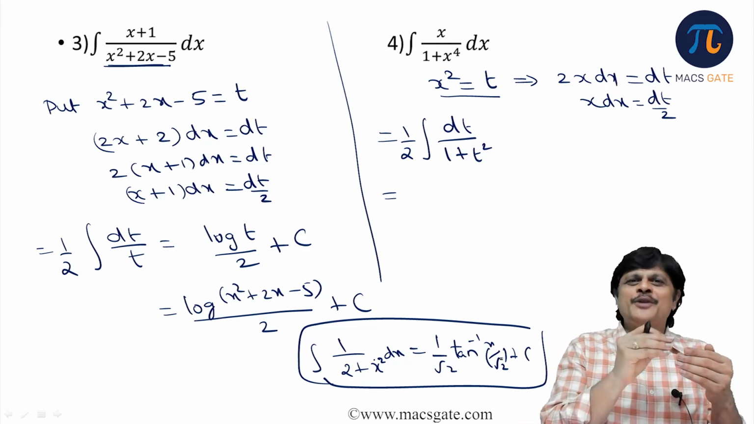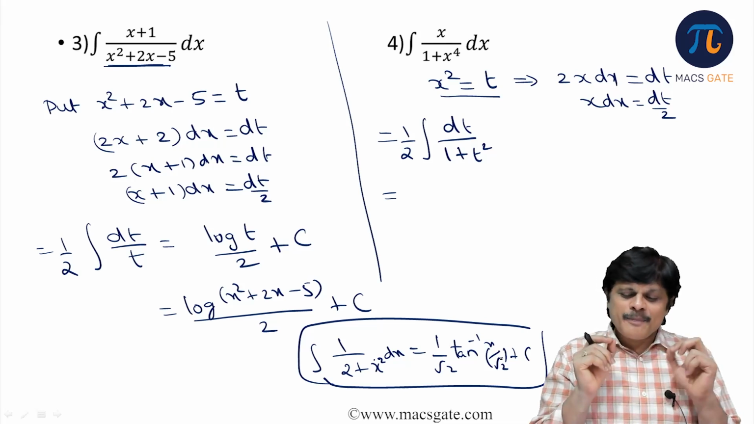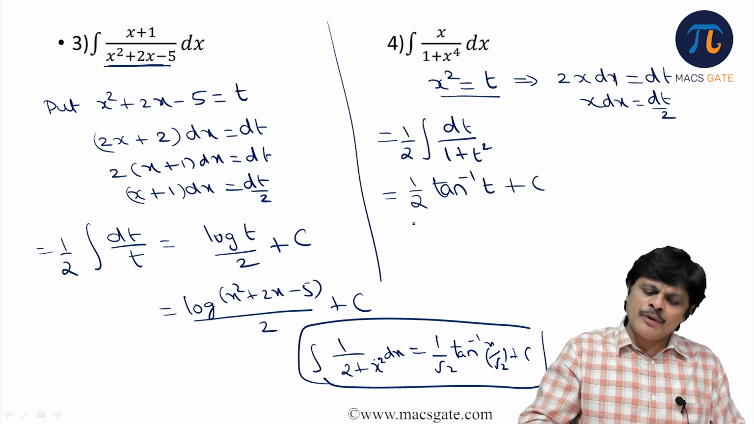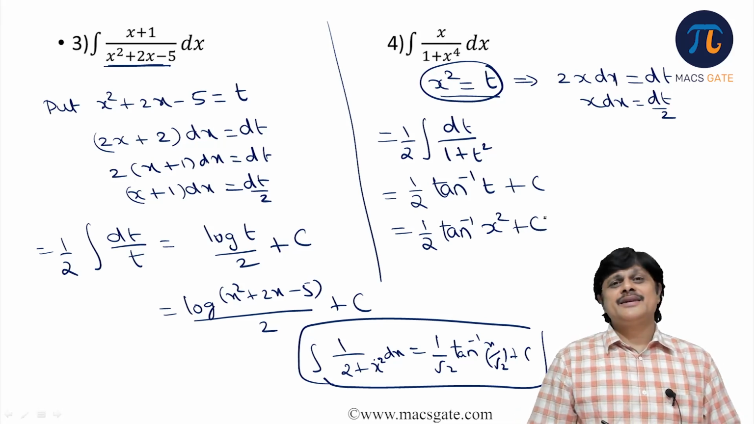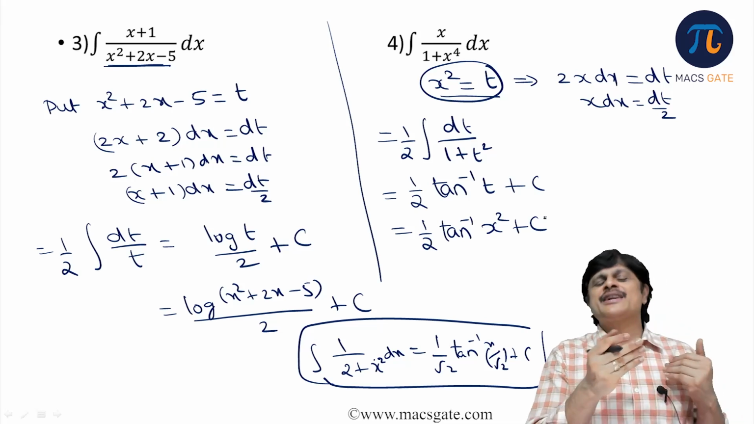After applying the rule, again you come back to the rule. See, there is a circular process happening. Okay, please see that. Now this is 1 by 2 tan inverse. What is the integral of 1 by 1 plus t square? Tan inverse t. But what is t? X square. Like that.